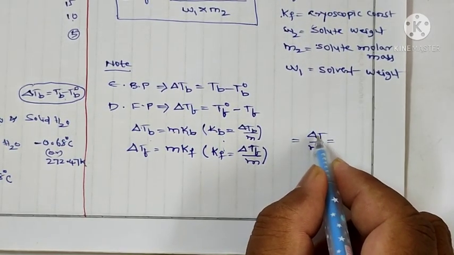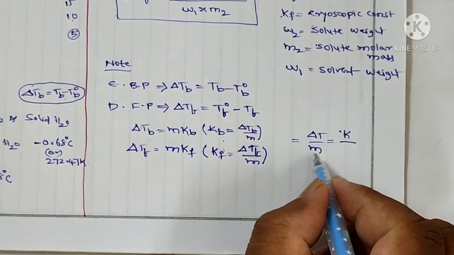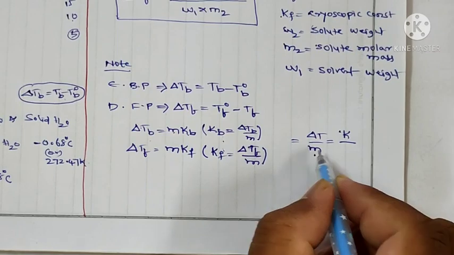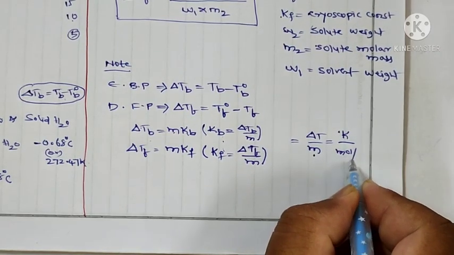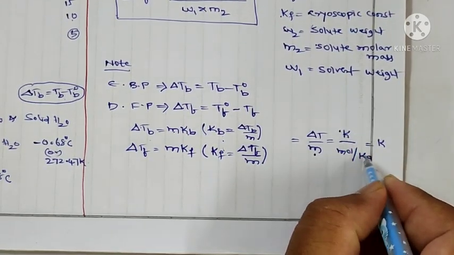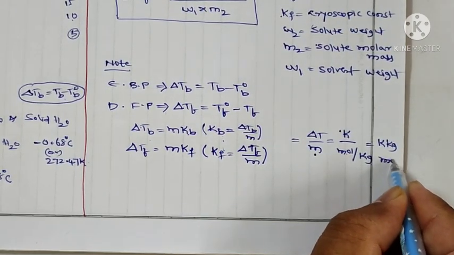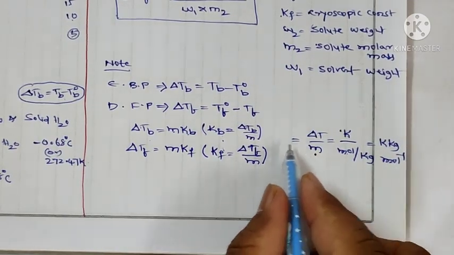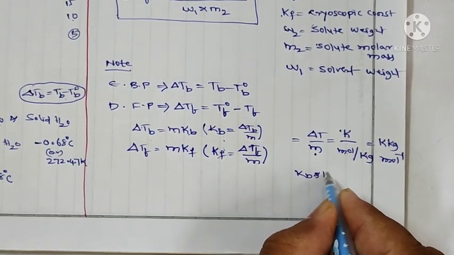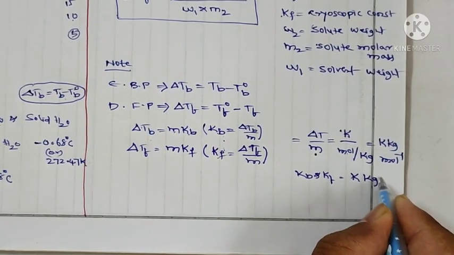Delta T means temperature, so the temperature in Kelvin, divided by m, the molality, that molal concentration, moles per kg. So we can write Kelvin, kg, per mole. So the units for Kb and Kf are Kelvin kg per mole.